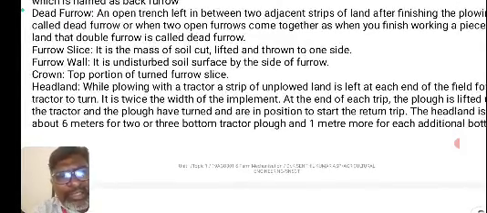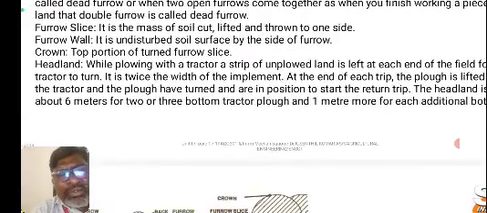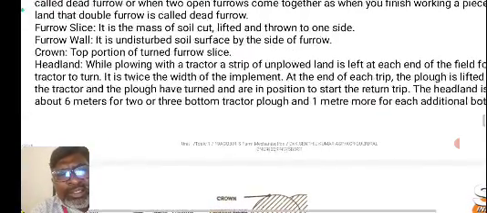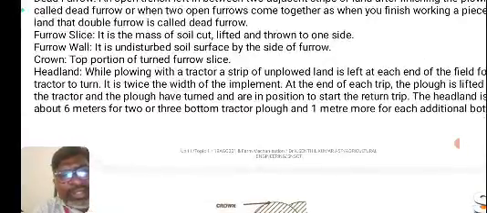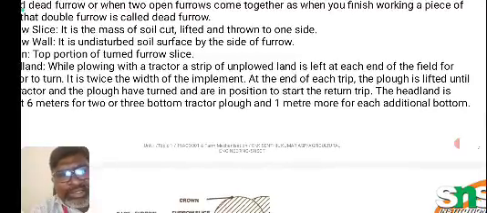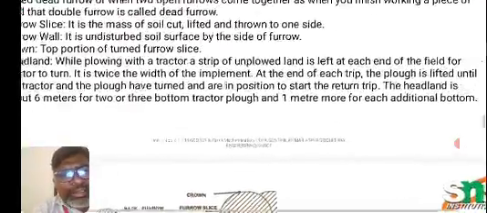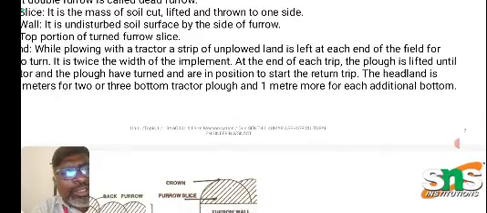Headland: while plowing with a tractor, a strip of unplowed land is left at each end of the field for the tractor to turn. It is twice the width of the implement. At the end of each trip, the plow is lifted until the tractor and the plow have turned and are in position to start the return trip. The headland is about 6 meters for a 2 or 3 bottom tractor plow and 1 meter more for each additional bottom.